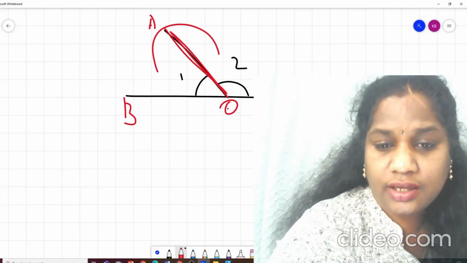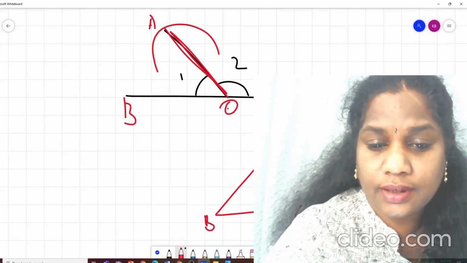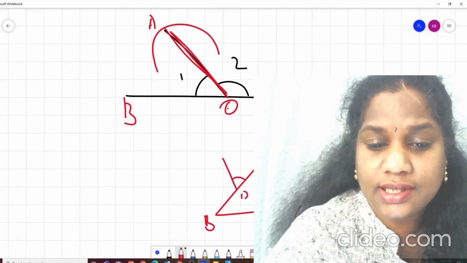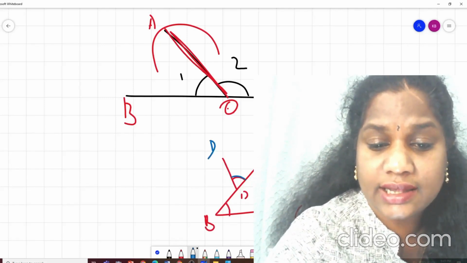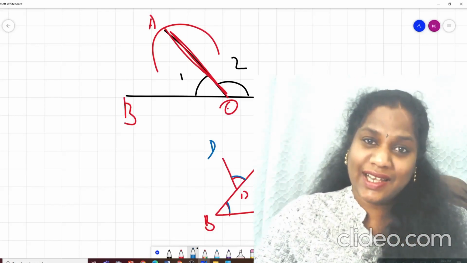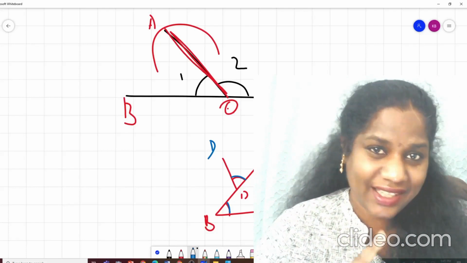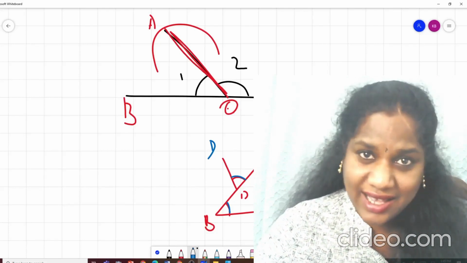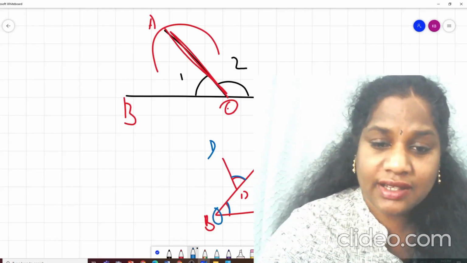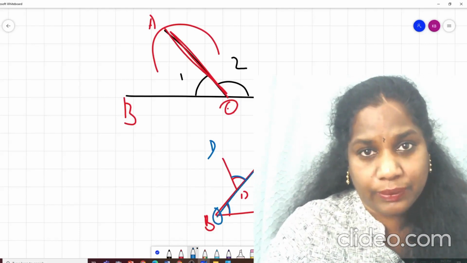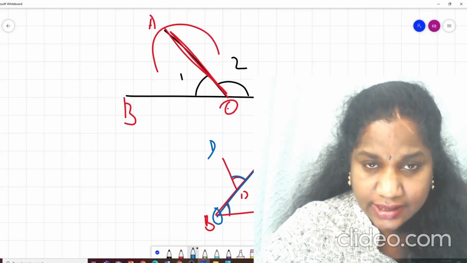Correct? Okay. Now do you think these two angles, this and this, are adjacent angles? Everybody quickly you should give the answer. They are not adjacent angles, isn't it? Because they are not sharing the common vertex. Even the side is not common to both. Correct? So they are not adjacent angles.